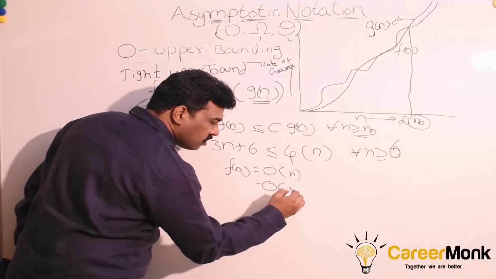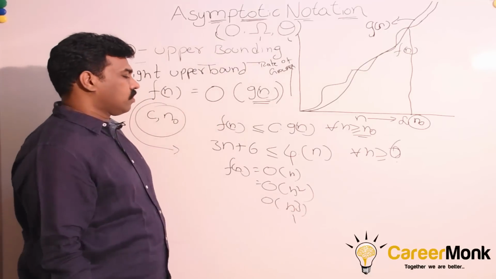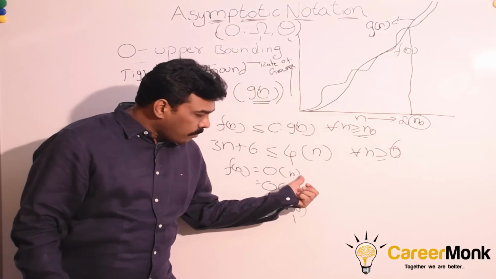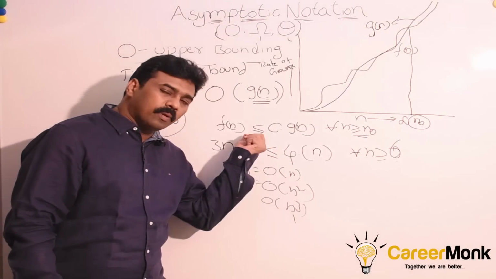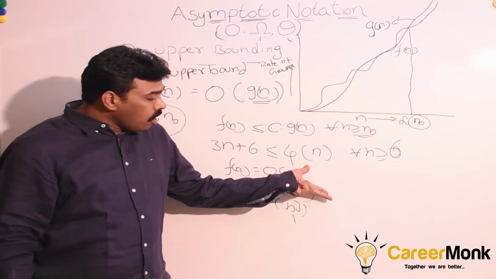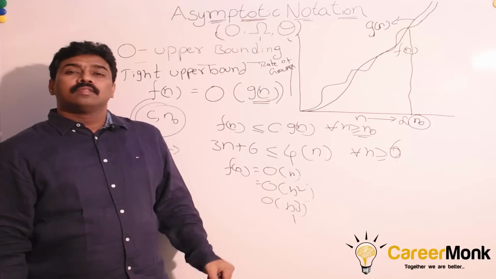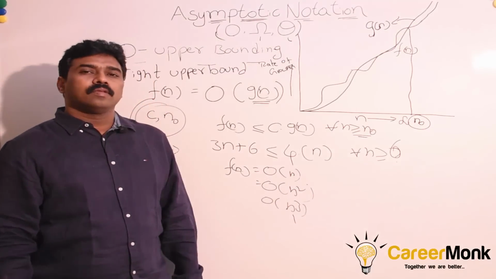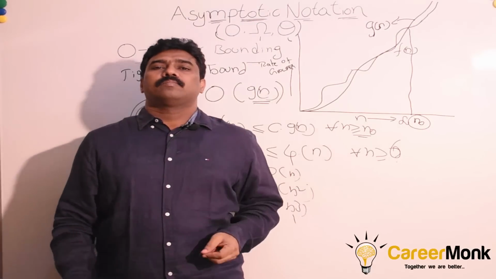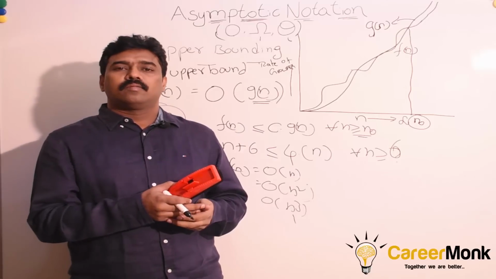And we can also say that n square, big O of n cube, and so on, linearly going. Among all possible bounds, this is also an upper bound for this function. This is also an upper bound for this function. This is also an upper bound for this function. Among all possible upper bounds for the given function which are satisfying this, the lowest upper bound is n. We say that is a tight upper bound. We focus on the tight upper bounds, not the others.